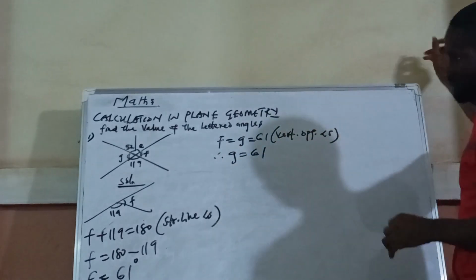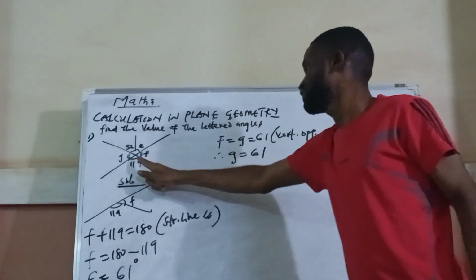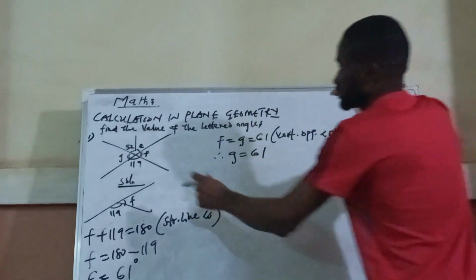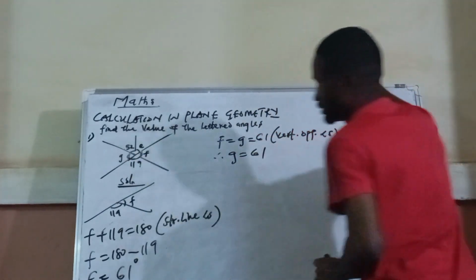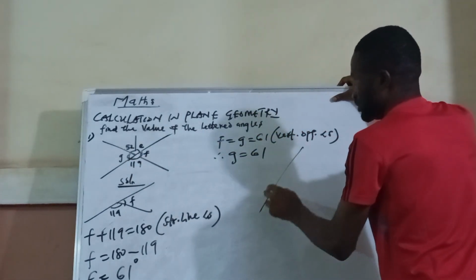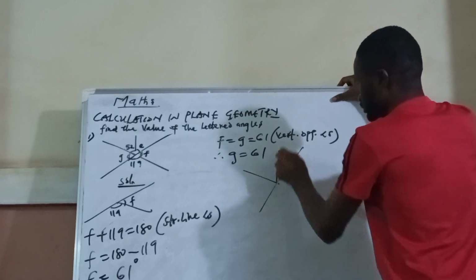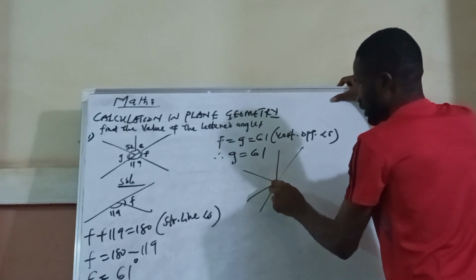Now 61. Okay? Now if G is 61, then I will remove this one, and I will have this angle this way.